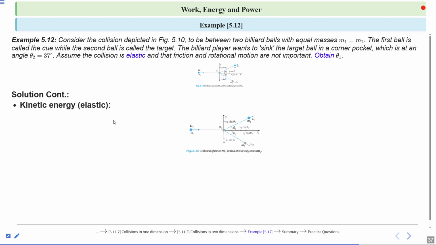The kinetic energy here is elastic. So half m1 u1 square is equal to 1 by 2 m v1 square plus 1 by 2 m v2 square. This is before collision and this is after collision. So the relation between their speeds is u1 square equal to v1 square plus v2 square, because 1 by 2 and m cancel out from each side.